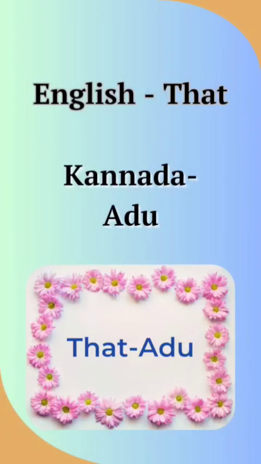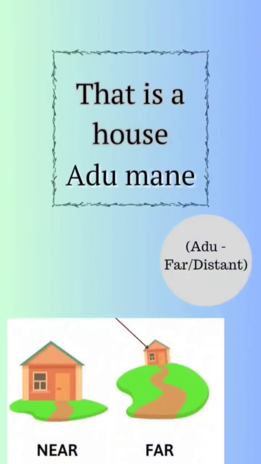In Kannada, that means adu. That means adu. Okay, what is the example? That is a house. Adu mane. So adu refers to far or distant objects. Clear? Yes. I hope you understood.